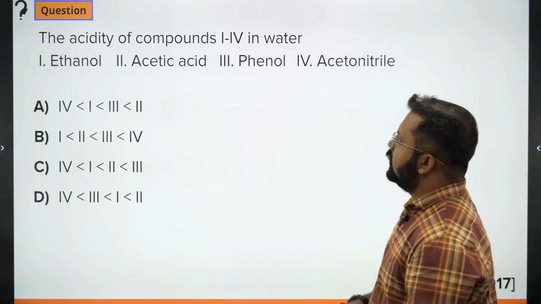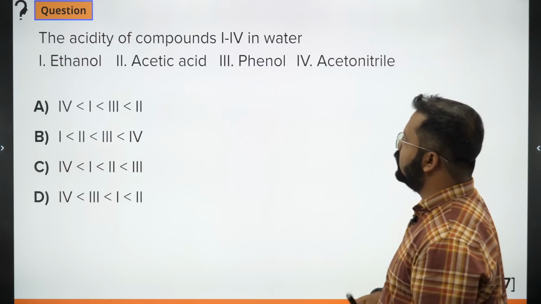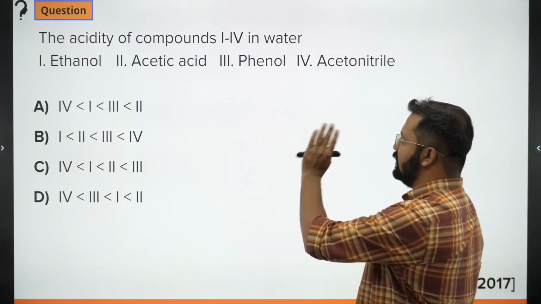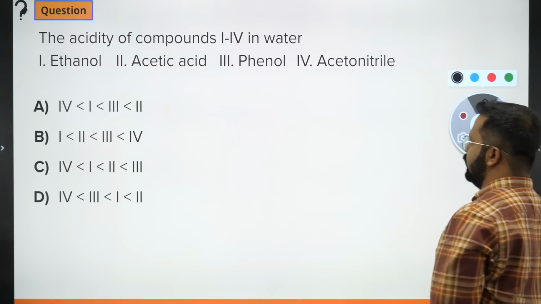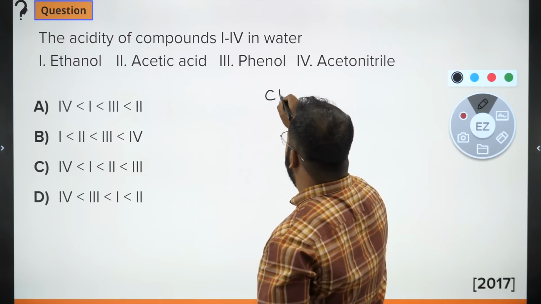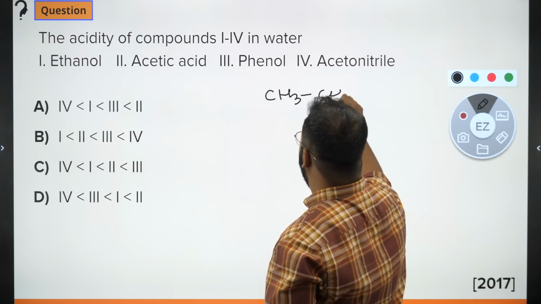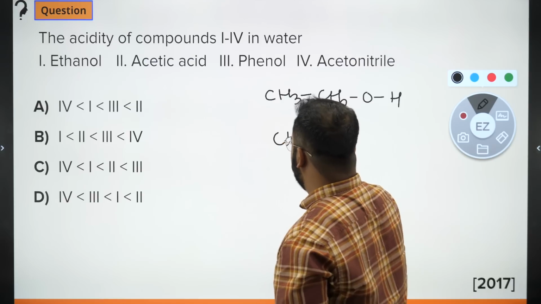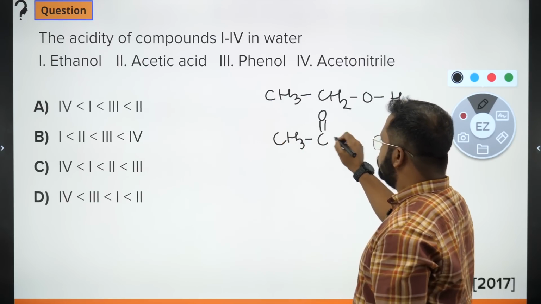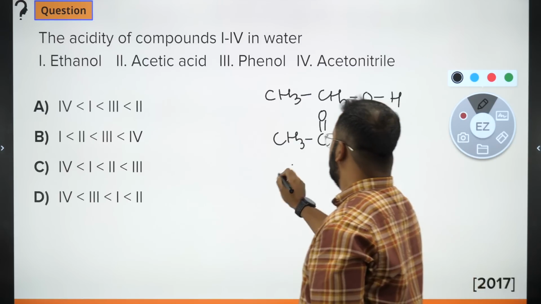Next question is this. The acidity of compounds 1 to 4 in water: ethanol, acetic acid, phenol, acetonitrile. So I'll just write this. Ethanol is this, CH3CH2OH. Acetic acid is CH3OH.